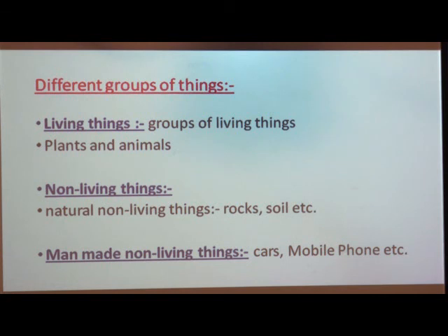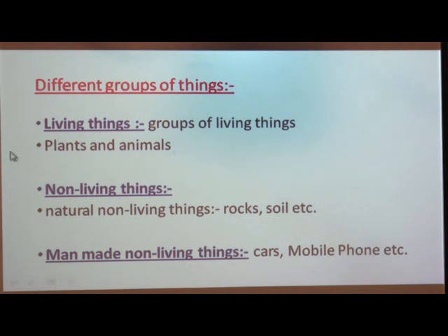All the things that have life are placed under the group of living things. The things which can move, which can breathe, which need food and water, are grouped in one group, and all those without life are placed under the group of non-living things. So, scientists divide the things into two groups, that are living things and non-living things.